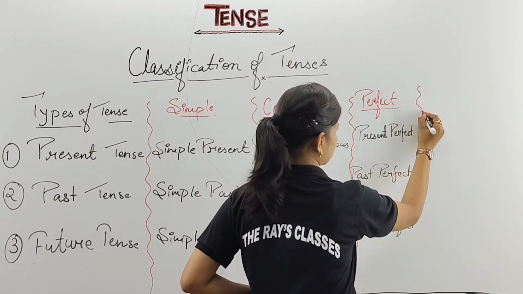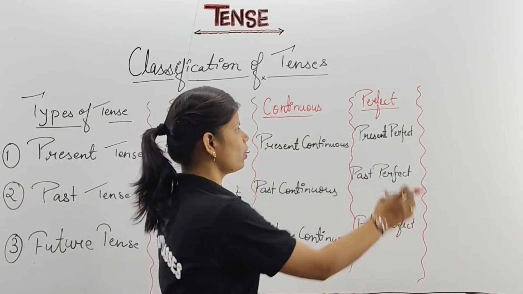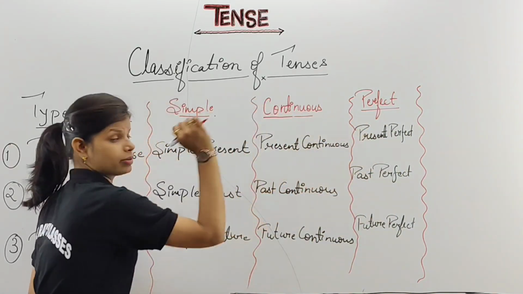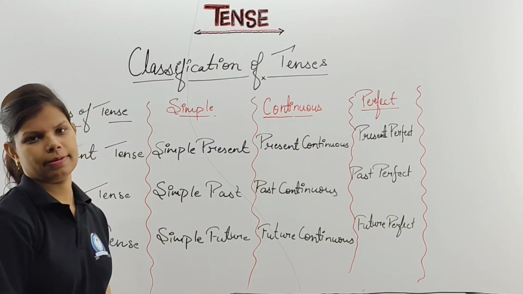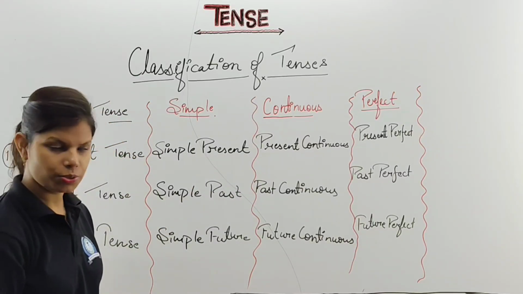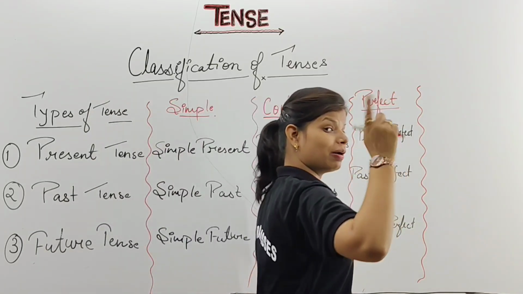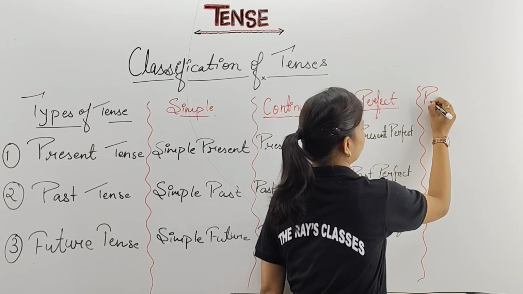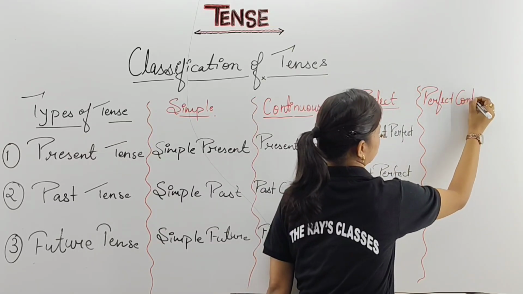Again, I am segregating this part. I hope this part is visible to you. Clear, no? So another last part which you are having is formed by joining perfect and continuous. And the name of that family is your perfect continuous. Clear? Understood? First family is simple, second continuous, third is perfect, fourth family member is very clever. They join together and form here perfect continuous.